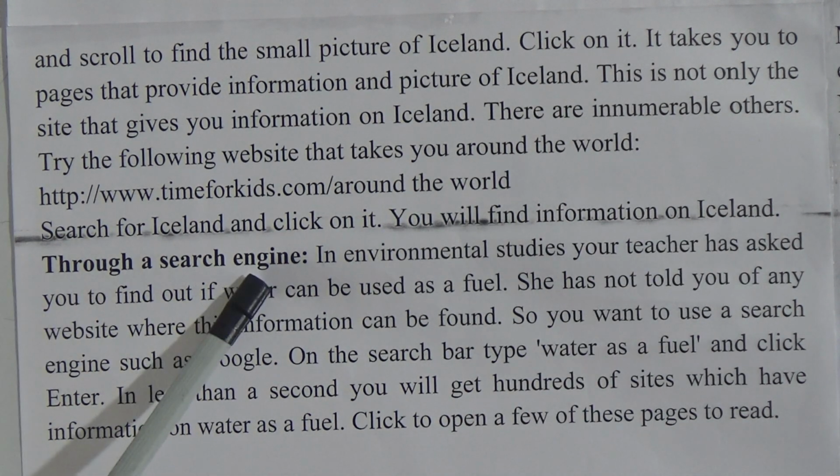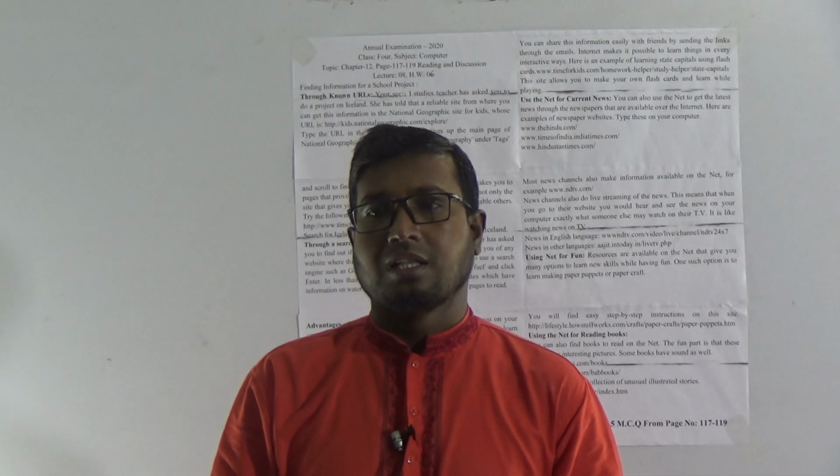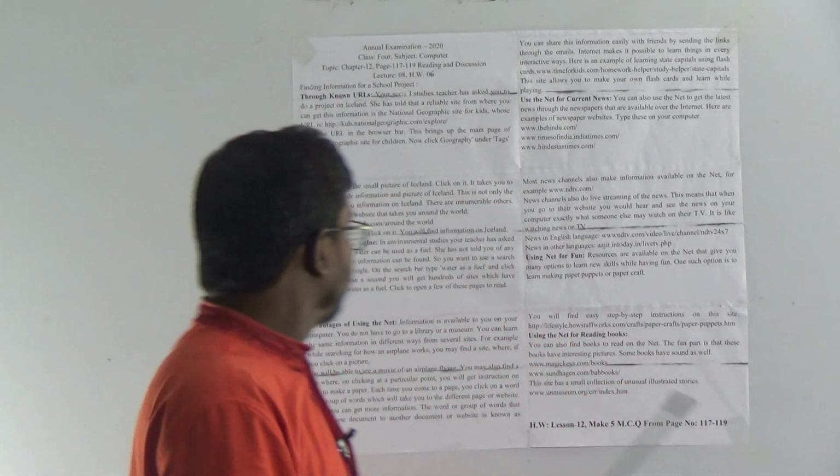Now through a search engine, here we will get the information. Here we will get the information through a search engine. The best search engine here is Google. Okay, we will get this.